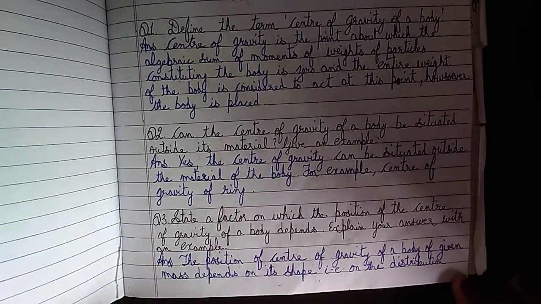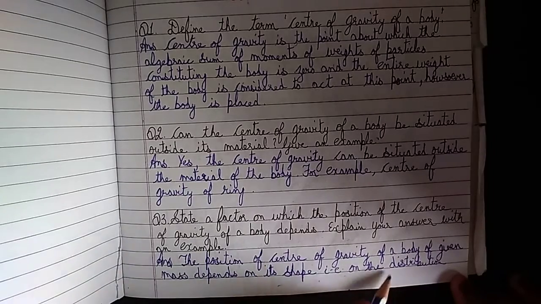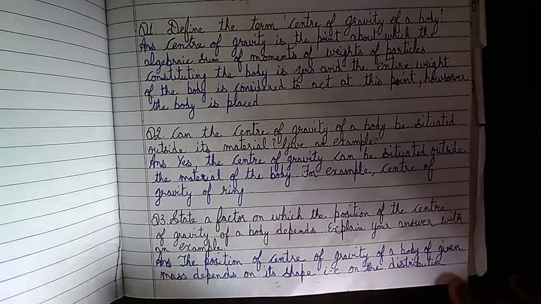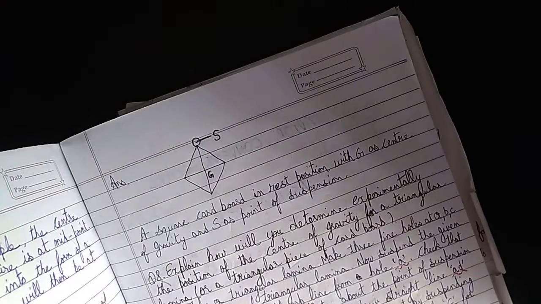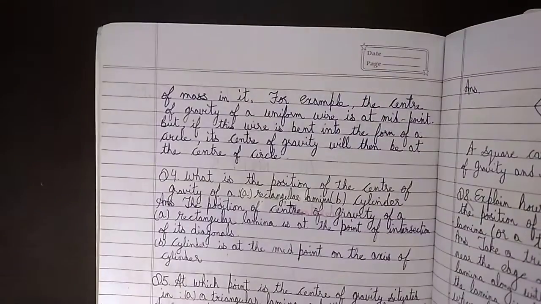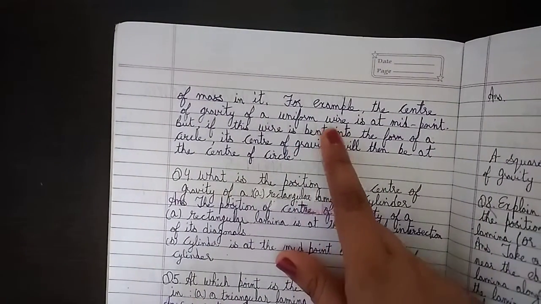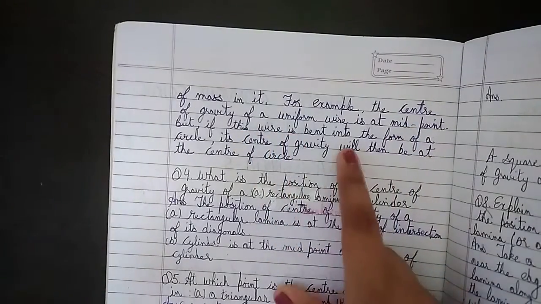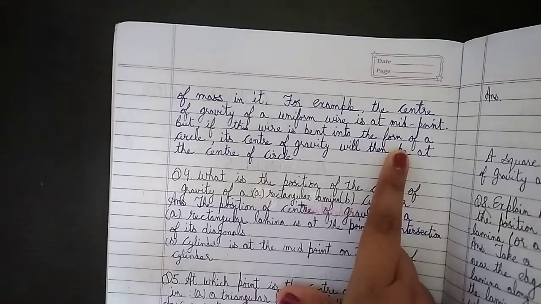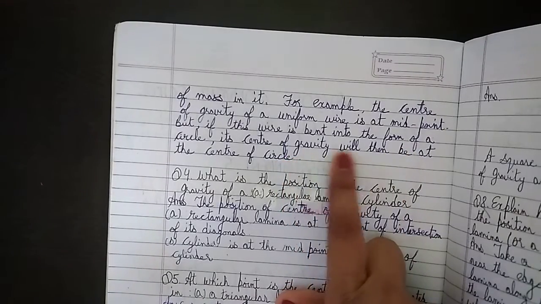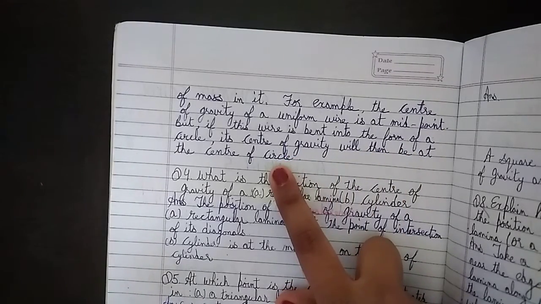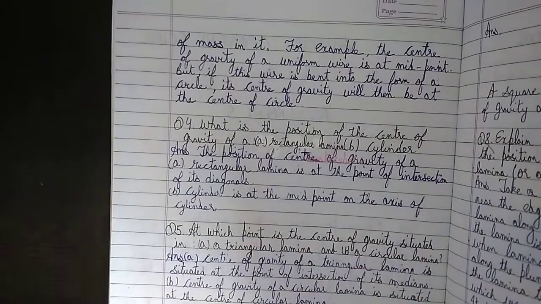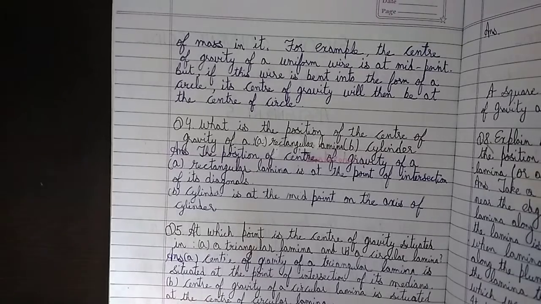Explain your answer. The position of center of gravity of a body of a given mass depends on its shape, that is, on the distribution of mass in it. For example, the center of gravity of a uniform wire is at its midpoint, but if the wire is bent into the form of a circle, its center of gravity will then be at the center of the ring. Right? What is the position of the center of gravity of a rectangular lamina and a cylinder?